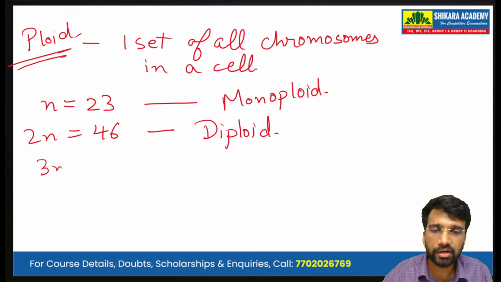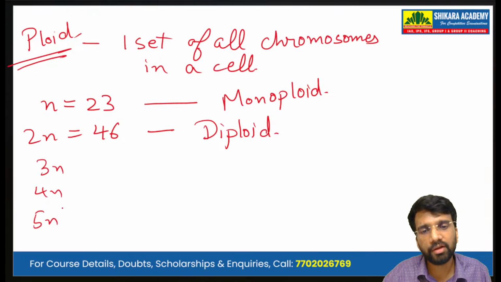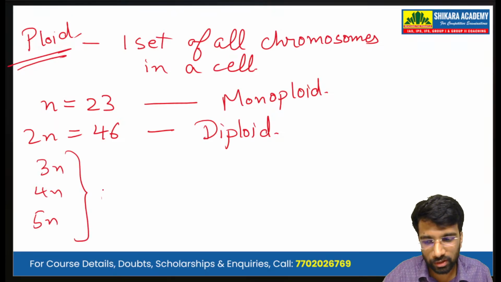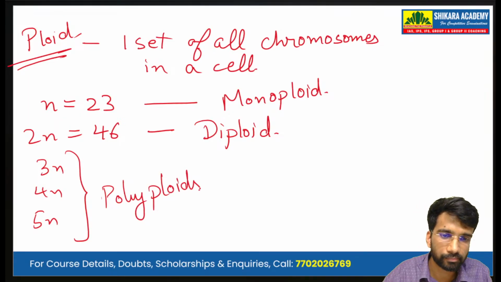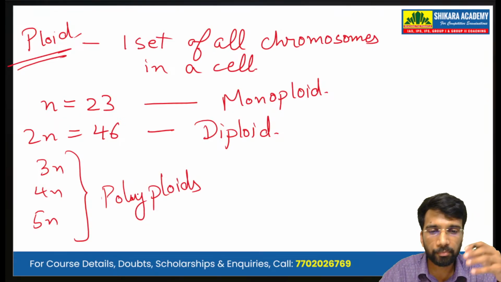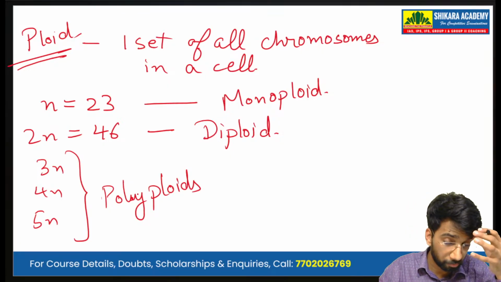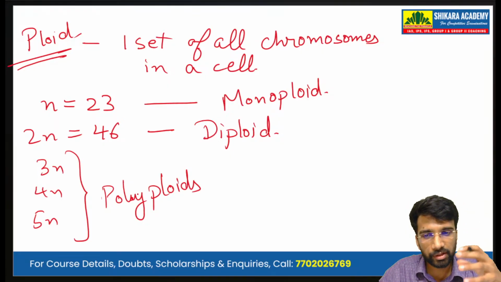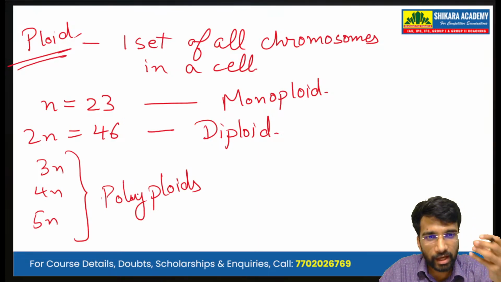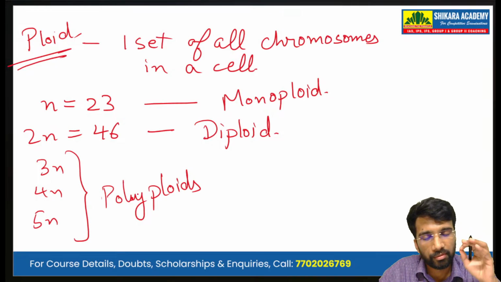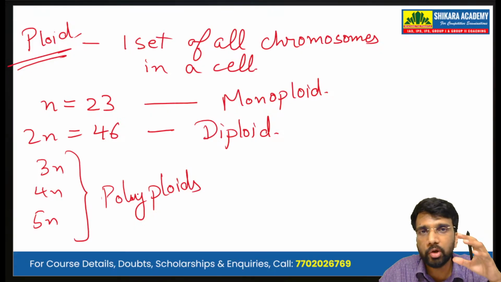Similarly, we have 3n, 4n, 5n, and these are commonly called polyploids. So we have monoploid, diploid, and polyploids. In humans, we have only diploid, and in the gametes, we have monoploids. Higher polyploidy is not observed in humans.